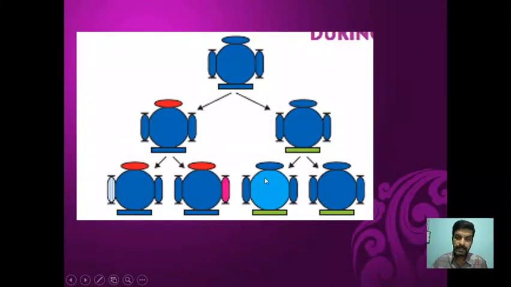Now, let us take, for example, this accumulation of variation during asexual reproduction. Let us take one individual that gives rise to two individuals. Because of the inaccuracy in the DNA copying, there are small variations. Here you can see in the head region there is a small variation from the parent.